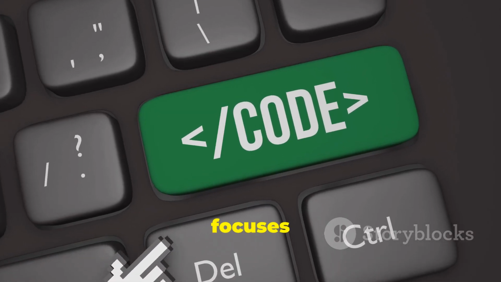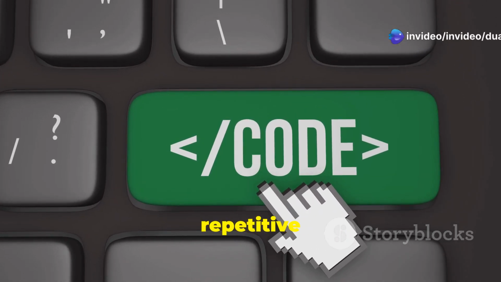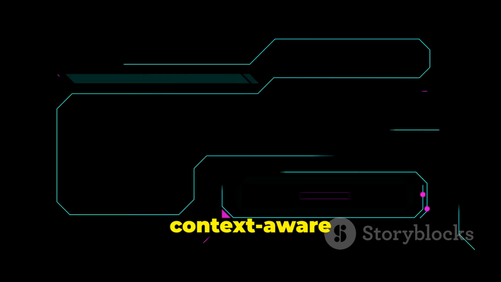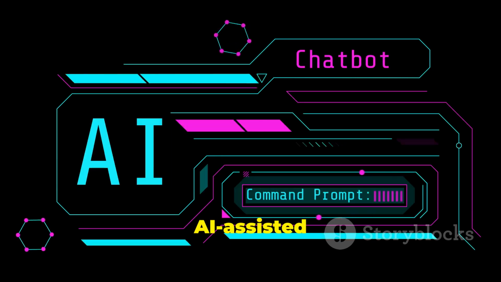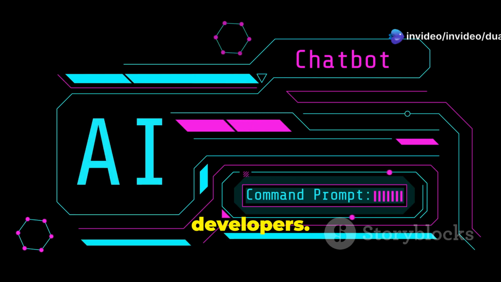GitHub Copilot focuses on code generation. It's particularly strong in generating boilerplate code and repetitive tasks. Cursor expands on this functionality. It offers features that go beyond simple code suggestions. It adds a context-aware chat interface and AI-assisted debugging. This makes it a more interactive and supportive tool for developers.